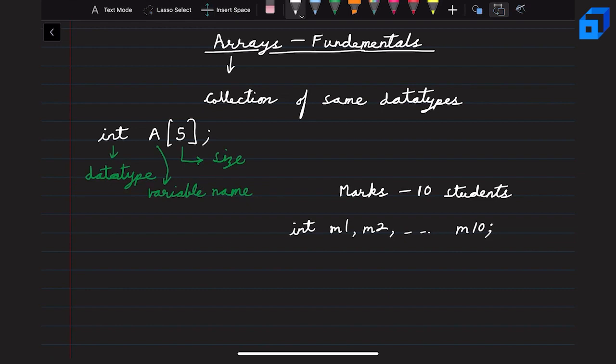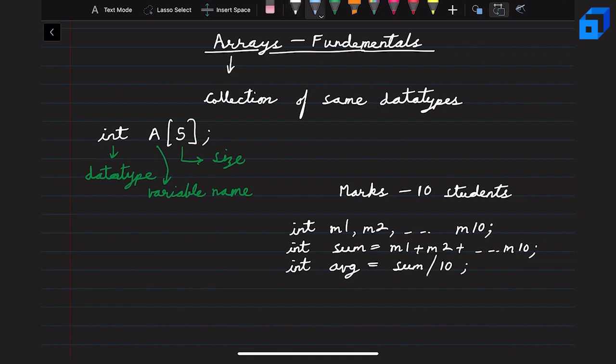In order to find the average, first we need to find the sum of marks, which can be calculated using m1 plus m2 plus m3 plus m4 and so on up till m10. Then we can easily find the average using the formula sum divided by the size, that is 10 in our case because the class has 10 students.